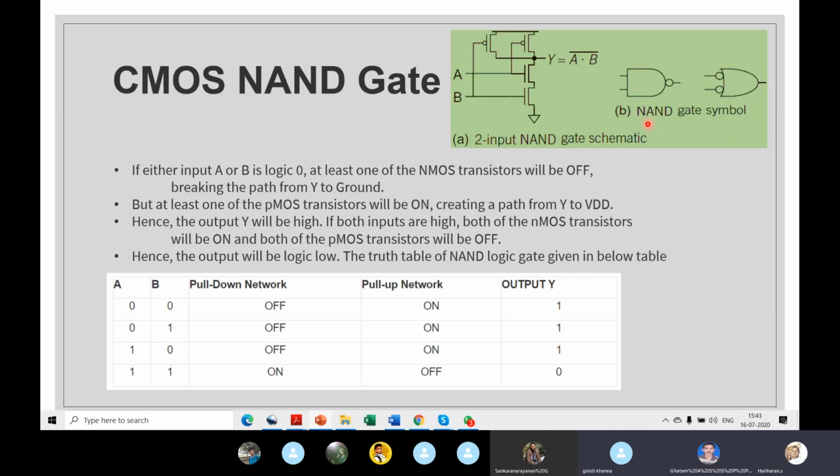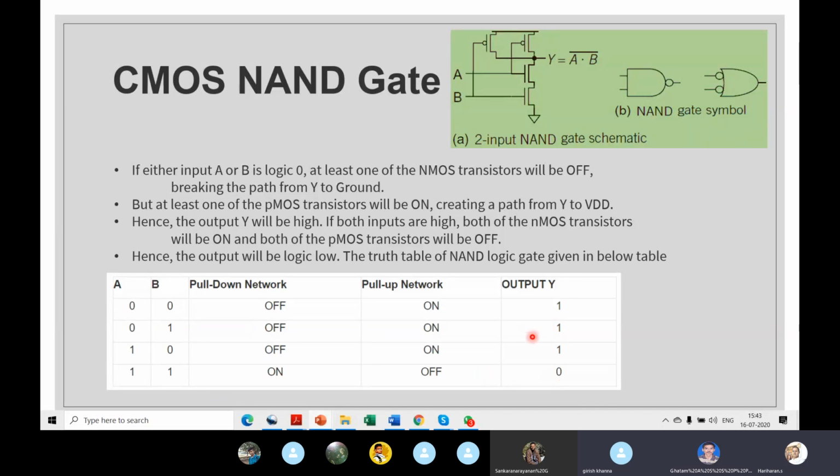Okay, the NAND gate. Probably we'll talk about the NAND gate. You all know the NAND gate truth table. If A and B are 0, the output is 1. This is an inverted AND gate. You all know AND: if both inputs are 1, then the output is 1. In any language, logical equations will have that. 1, 1 becomes 1. So NAND is the inverse of AND. If both inputs are 1, the output is 0. Otherwise, it's always 1.